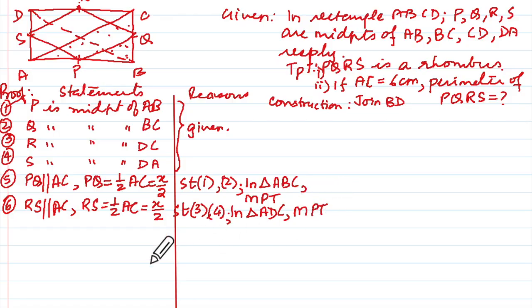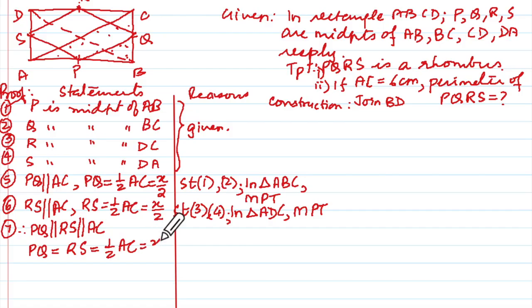You're with me? Now, statement number 7: therefore, I'll have PQ parallel to RS parallel to AC, correct? PQ equal to RS equal to half AC, which is x upon 2. This would be from statements 5 and 6. So we'll club this together.